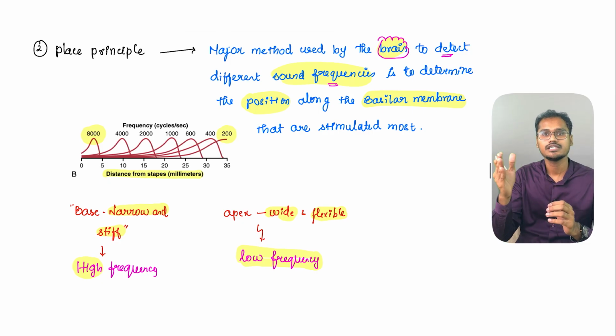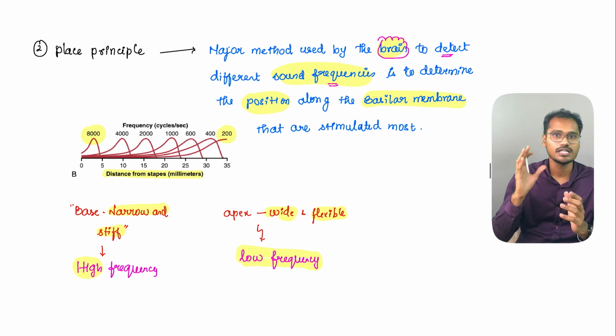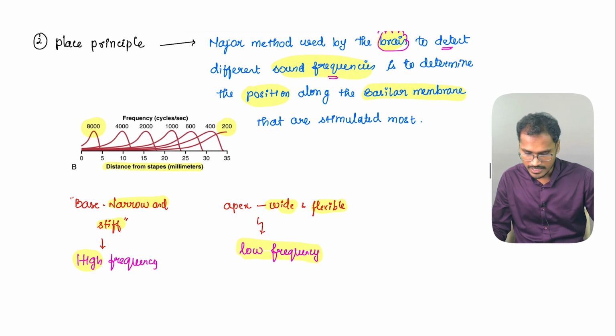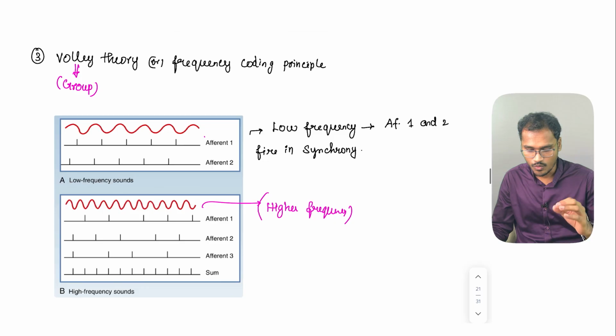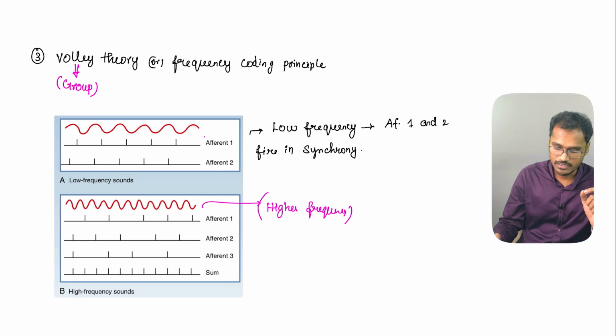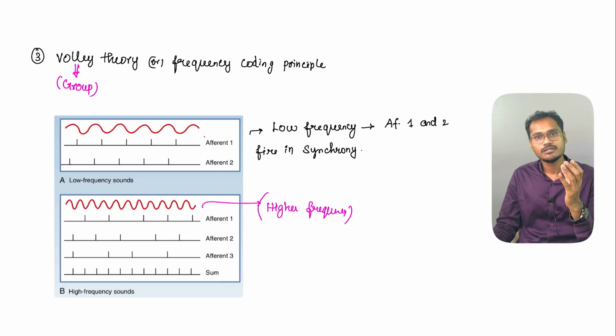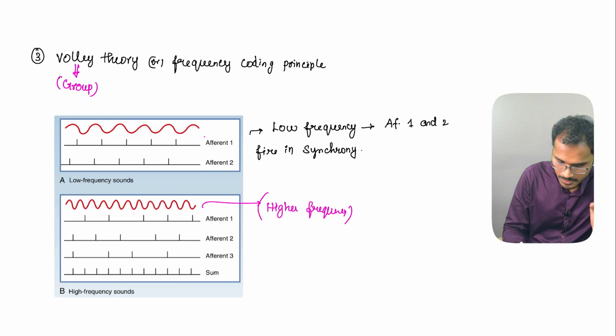When different frequencies are stimulating different areas, that is called the traveling wave theory. Next, coming to the next theory, that is called the Wever theory or frequency coding principle. What do you understand by volley? Volley is nothing but group.